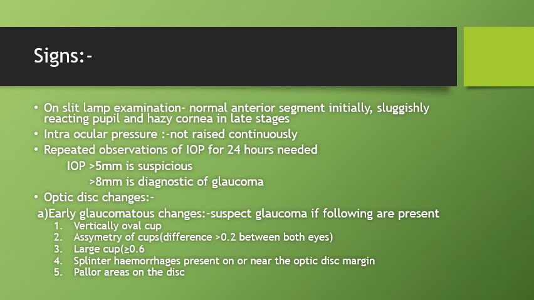So in early glaucomatous changes, we will suspect glaucoma if the following things are present: a vertically oval disc or vertically oval cup, asymmetry of the cups, that is a difference of more than 0.2 between the two eyes, a large cup of 0.6 or more, splinter hemorrhages on or near the optic disc margin, any paler areas on the disc, or any atrophy of the retinal nerve fiber layer, which may be seen with red free light.